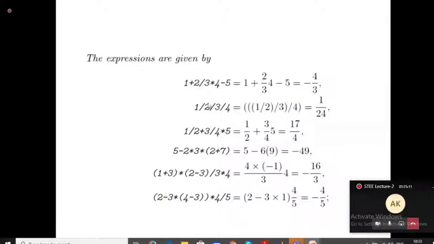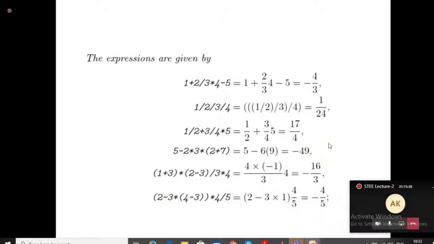If you give the expression like this, 1 plus 2 by 3 by 4, 1 plus 2 by 3 into 4 minus 5, it will give these answers. So you have to write it like this. 1 by 2 by 1 by 2, you have to give it this way. Then only it will give the answers correctly. Here I have to use the asterisk. There's a way you are going to check it out.